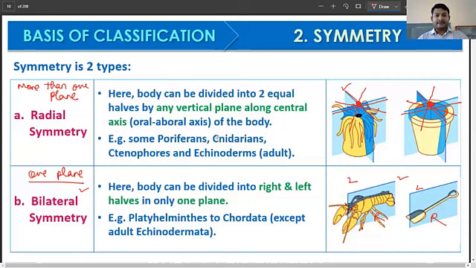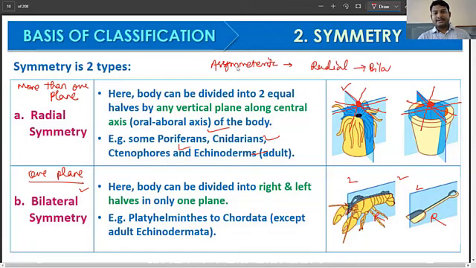Radial symmetry is found in some of the poriferans, Cnidaria, Ctenophora, and Echinodermata, and that is in the adults again. In Echinodermata, the larval forms are bilaterally symmetrical. If I give you a perspective, as we go from the most simple organism to more complex organism, first we have the asymmetric, then the radial, and then the bilateral.